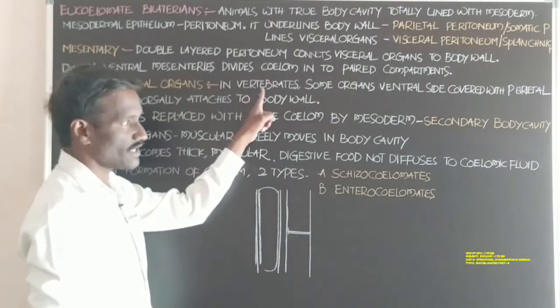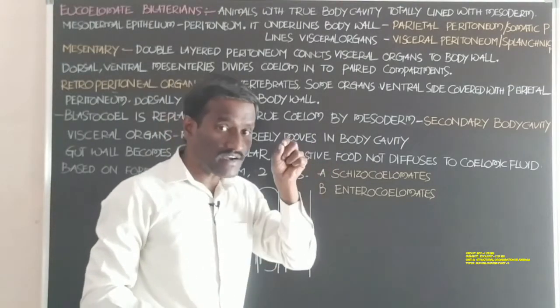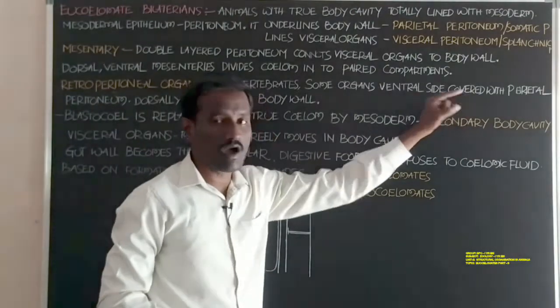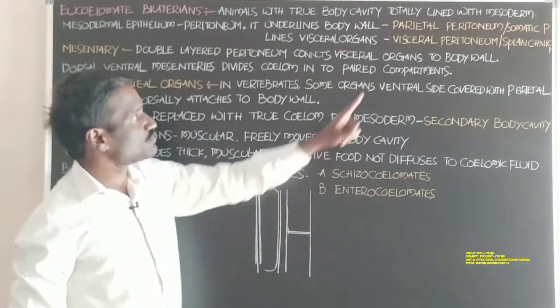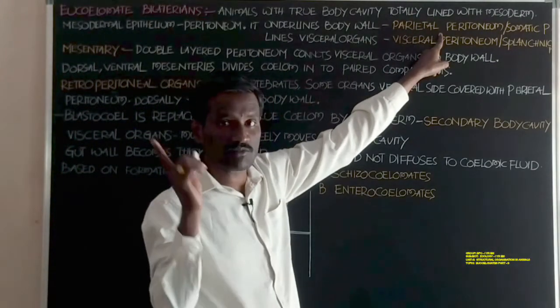In vertebrates, some organs have the ventral surface or the ventral side covered with the parietal peritoneum. Students, it is the parietal peritoneum from the mesoderm.